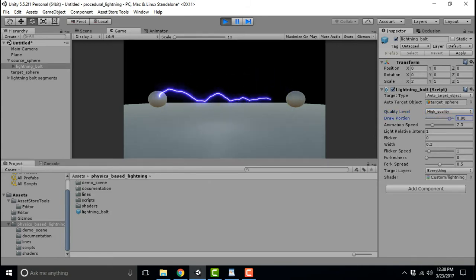The Draw Portion slider allows you to animate the bolt by drawing it partially. The Animation Speed slider controls how fast the bolt appears to move.